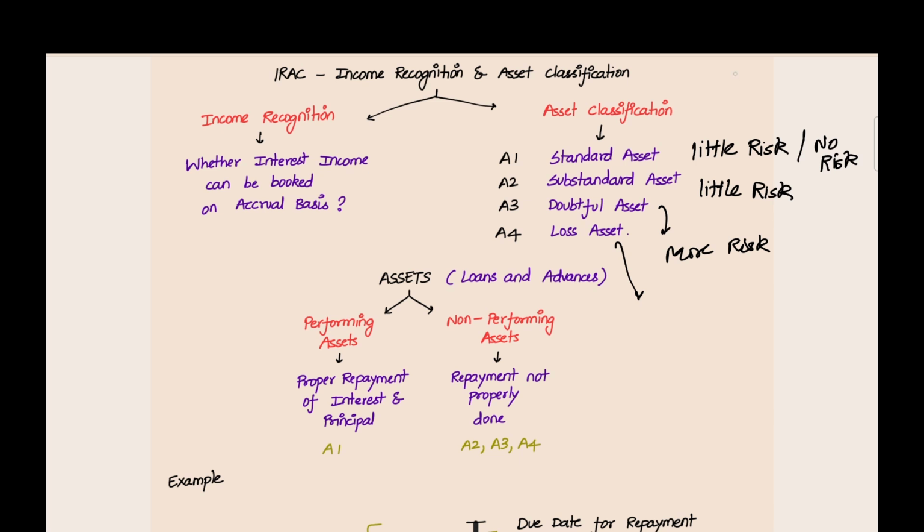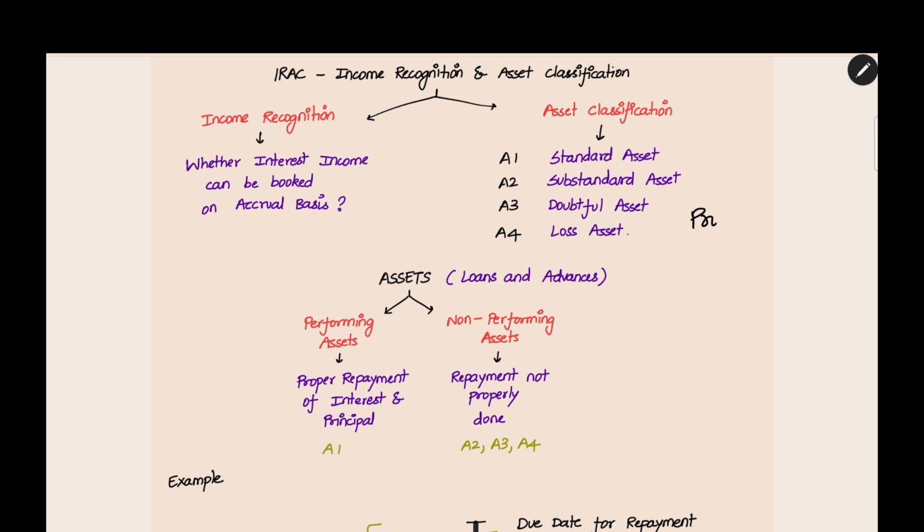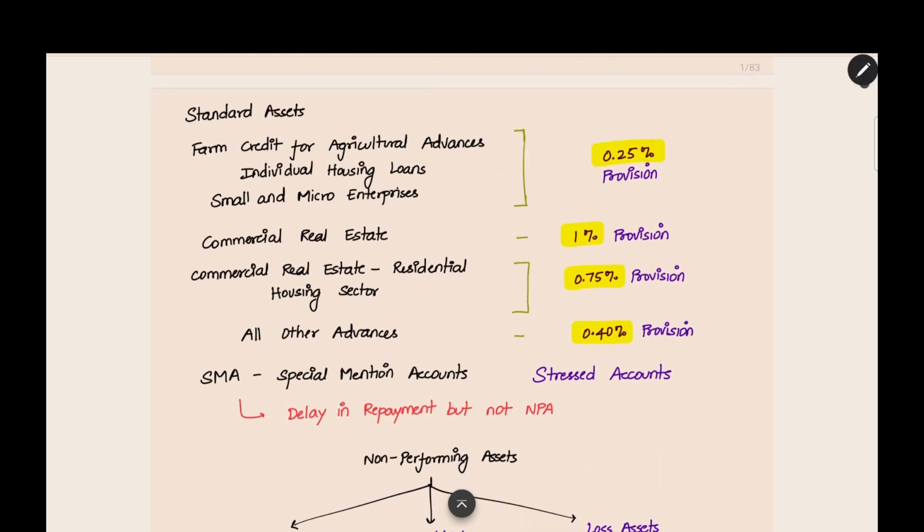Based on the risk, what we have to do is, we have to make provision. If we have more risk, we have to make more provision. If we have less risk, we have to make less provision. This provision is for covering any future loss which may happen because of the non-repayment of the borrower. For that, we have provisioning norms which are given by RBI.